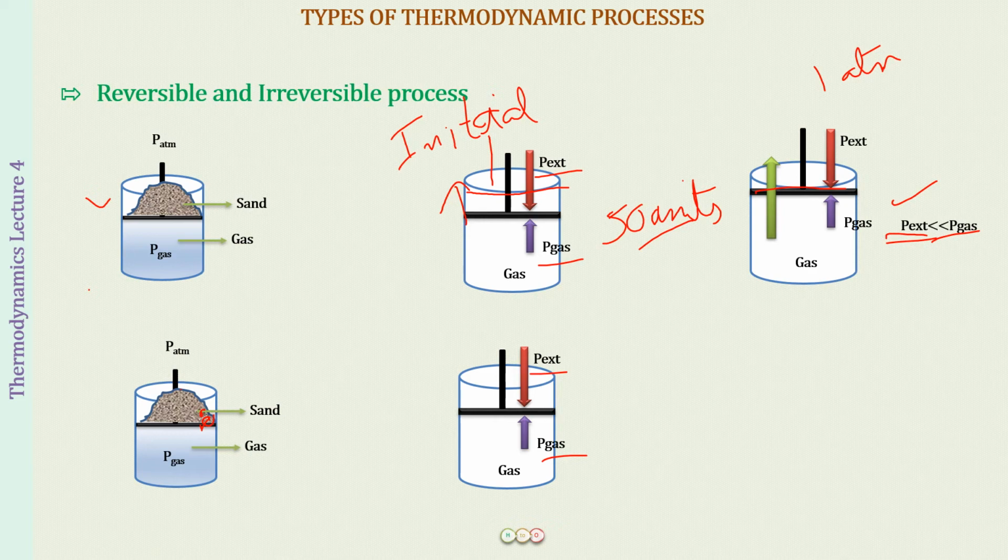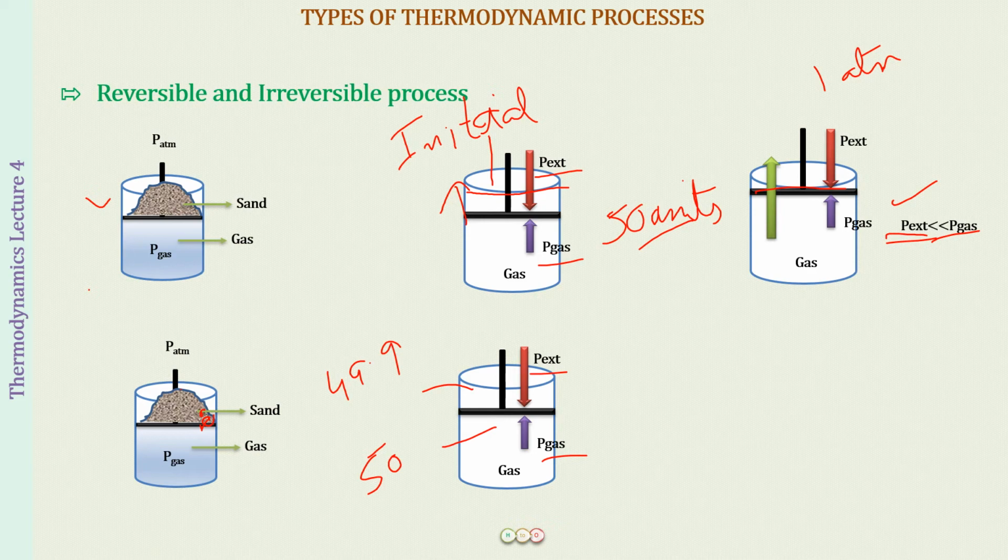Now you have removed a slight amount of sand, which means a very slight amount of pressure. So if it was 50 atmosphere pressure over here and outside it was also 50, by the removal of sand it becomes probably just 49.9 atmosphere. So hardly any amount of pressure has been removed.